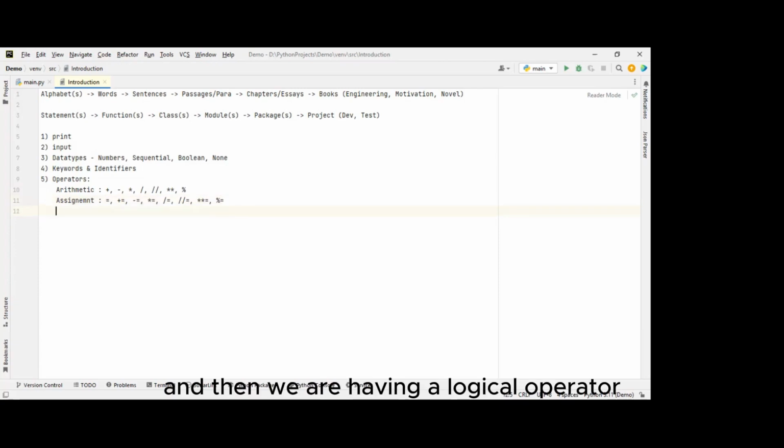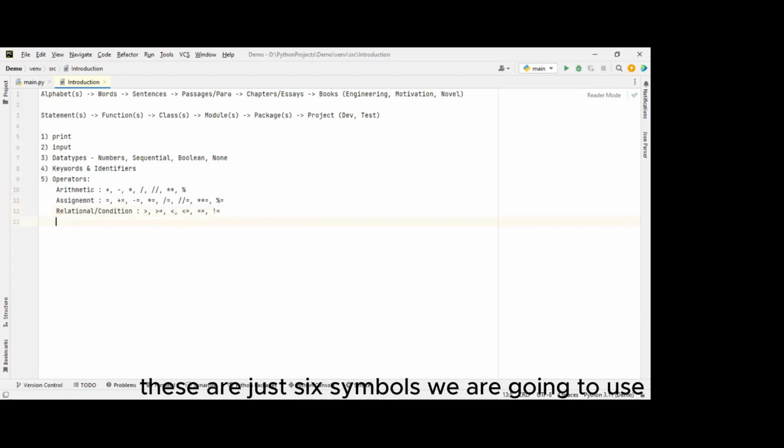And then we are having the logical operator. Before the logical operator, we are having the relational or conditional operator. With this, based on some data, we have to validate some conditions. So we know greater than, greater than or equal, equal, lesser than, lesser than or equal, and not equal. These are the six symbols we are going to use along with the relational operator.